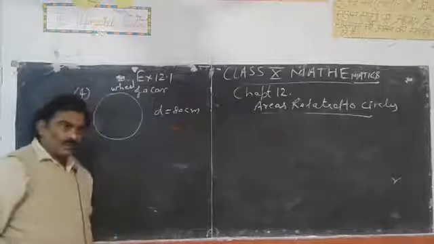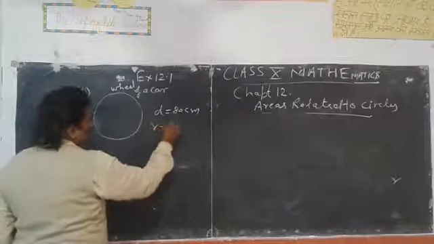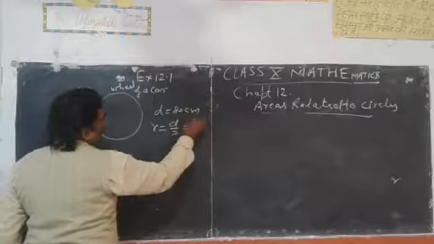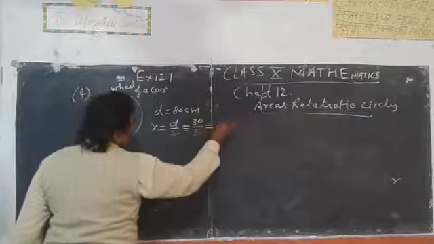Therefore, radius of wheel is d upon 2, that is 80 upon 2, which is equal to 40 centimeter.